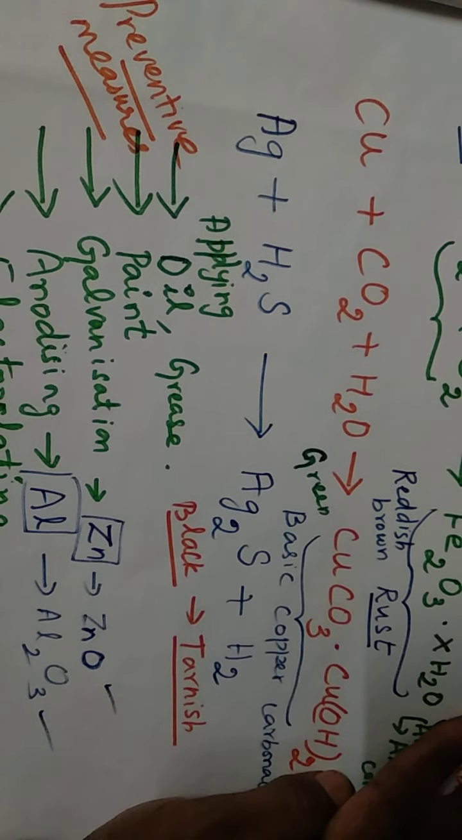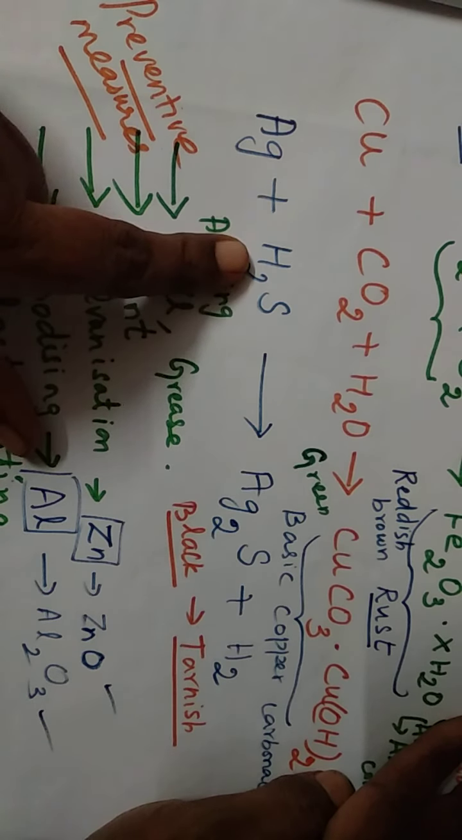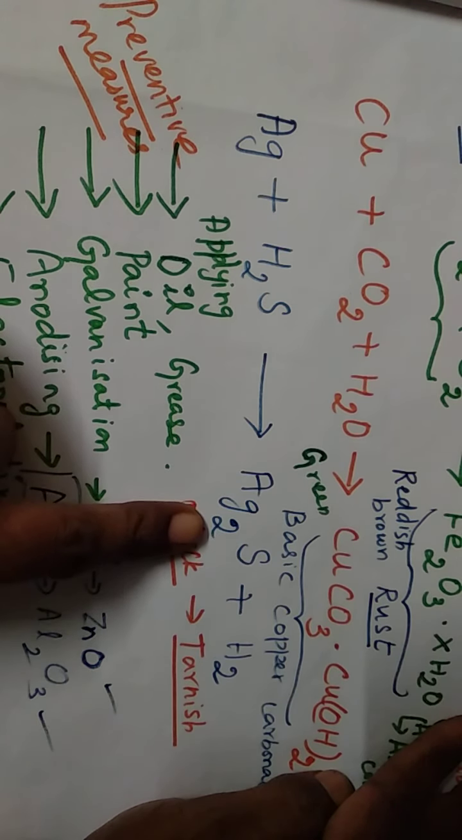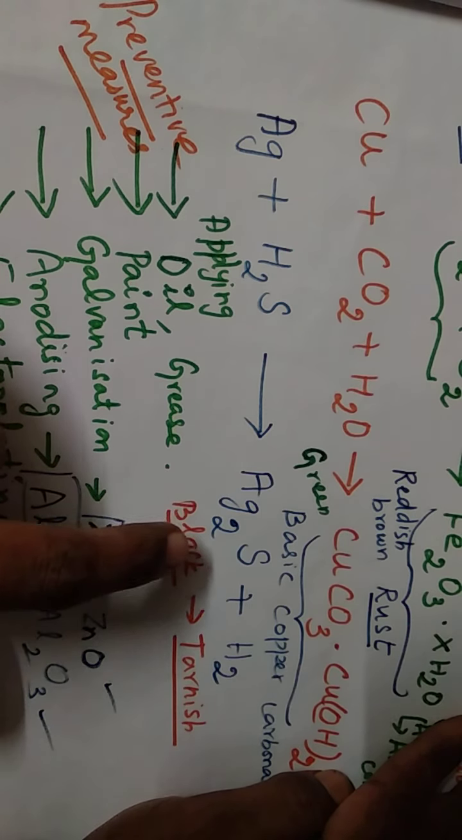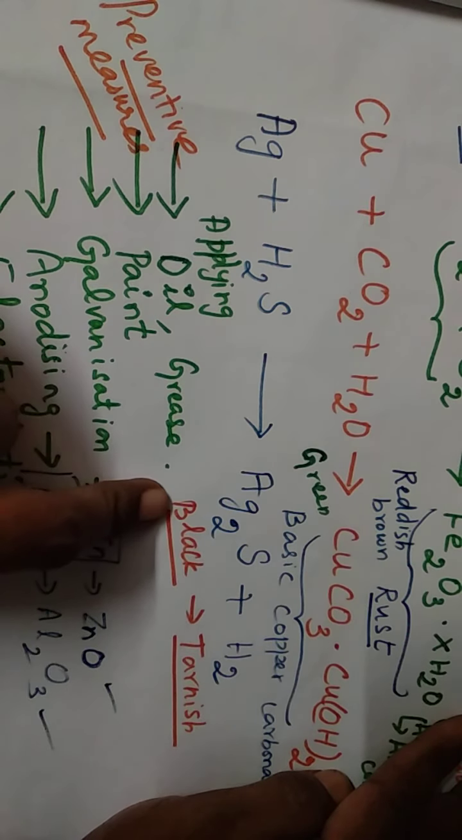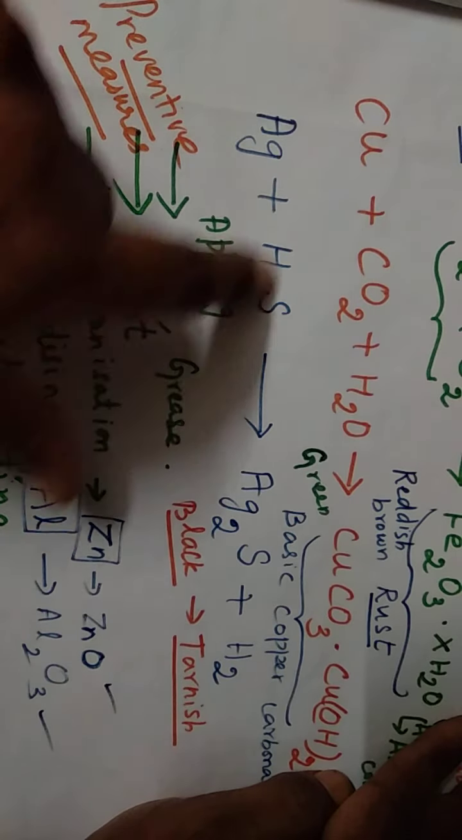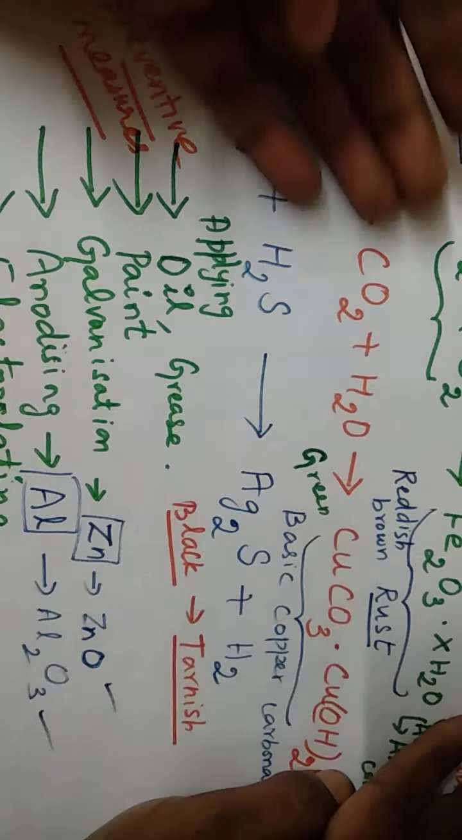Next we go with silver. Silver, on exposure to hydrogen sulfide, becomes silver sulfide. The color of silver sulfide is black. That is the reason our anklets, puja articles again I could say, become black due to the formation of silver sulfide. And this corrosion of silver, we call it by the name tarnish. Please remember these three reactions.